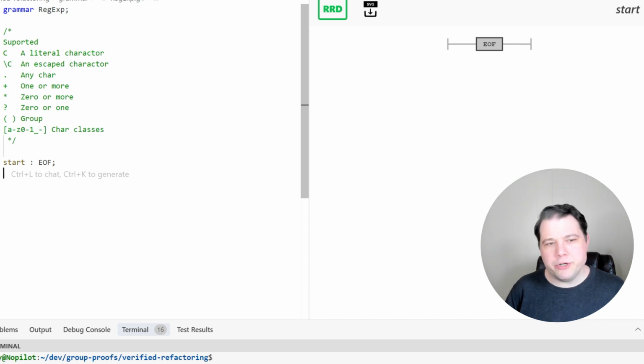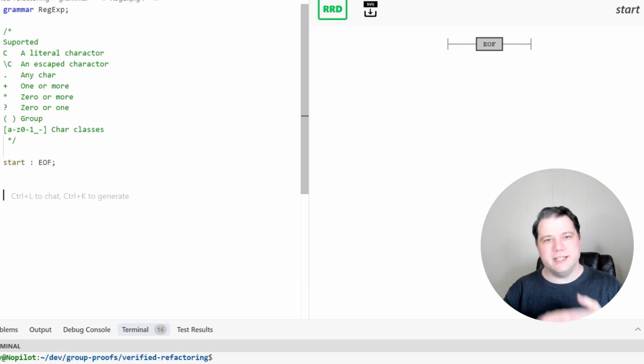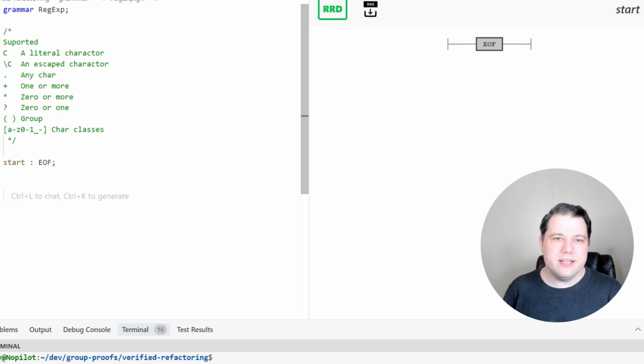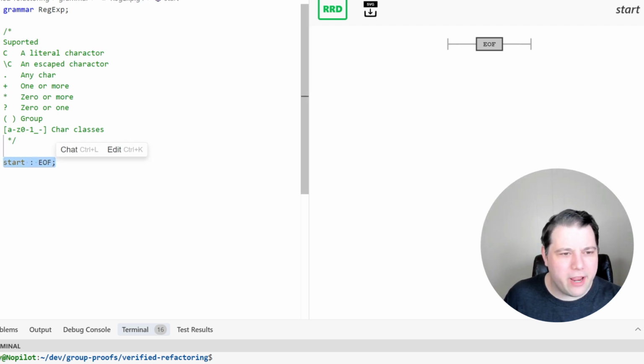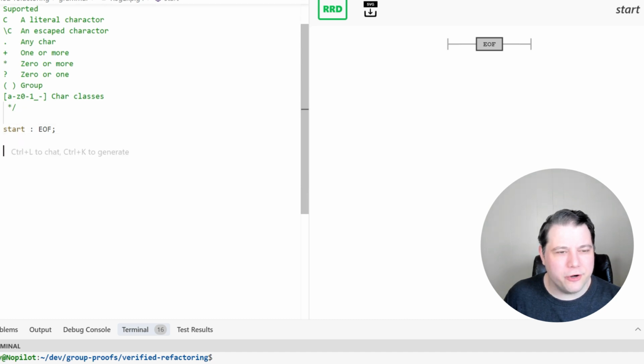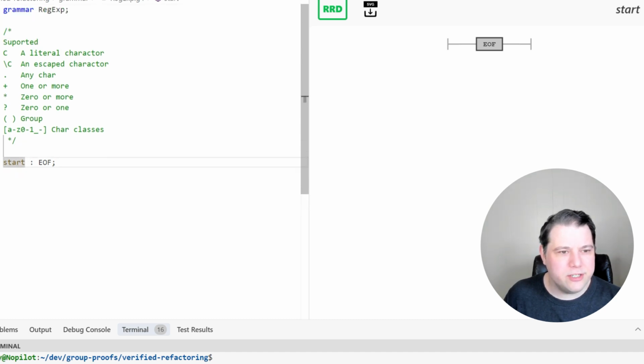So what we're doing is a bit meta here. Language engineering, language tooling is very meta because there are going to be regular expressions that appear in the context of defining this grammar, because Antlr for the tokenizer rules does allow you to use regular expressions. And so I hope the meta nature of this doesn't get too confusing, but it does kind of come with the territory.